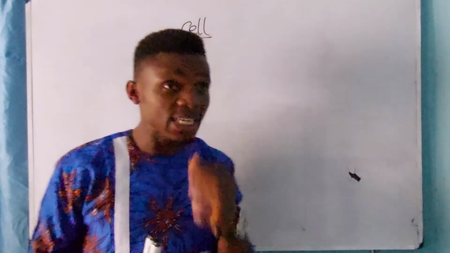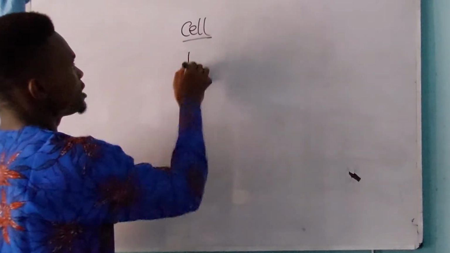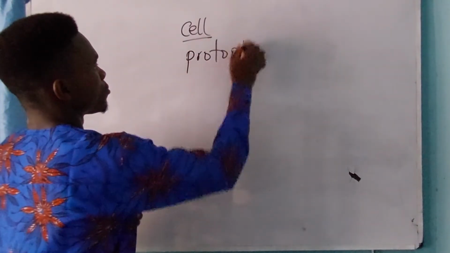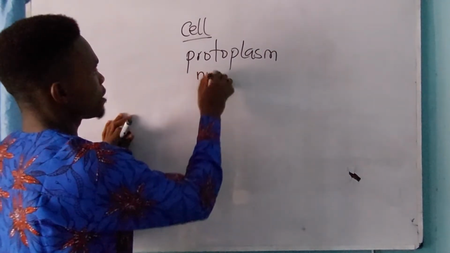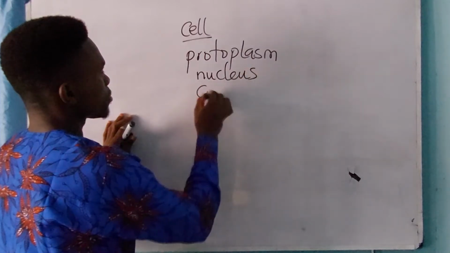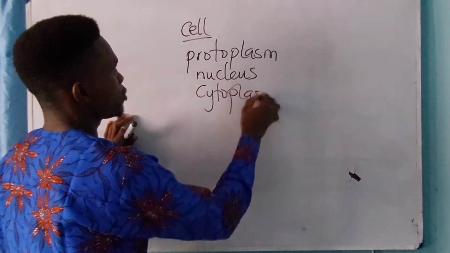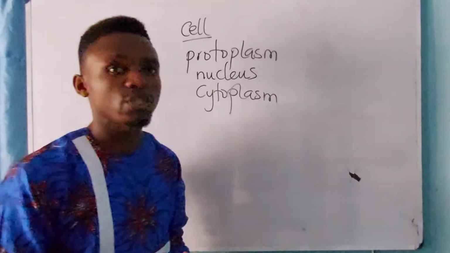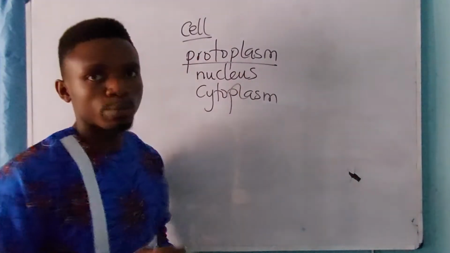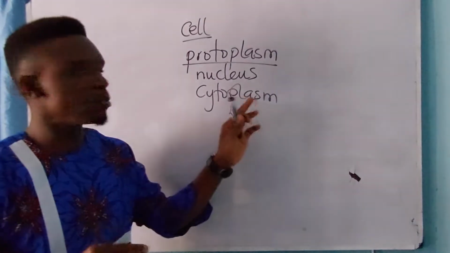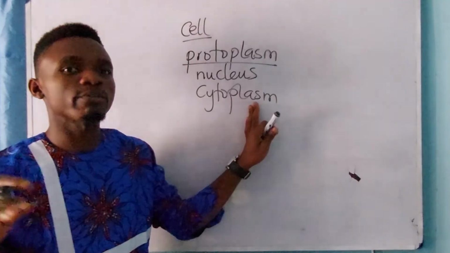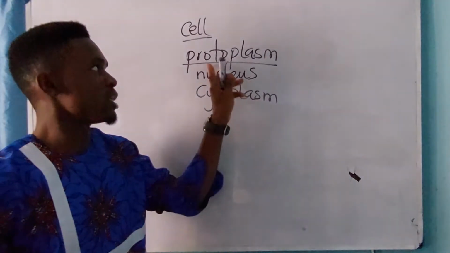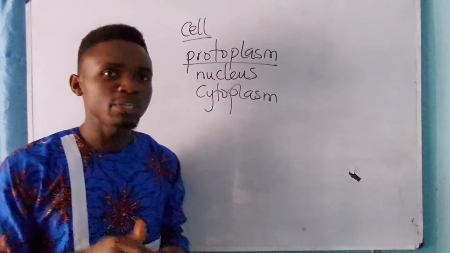But on a broader note, it is the basic structural and functional unit of what? The protoplasm, which is made up of nucleus and cytoplasmic materials. It is made up of nucleus and what? Cytoplasm. Alright, which means that the living content of every cell is called what? The protoplasm. Take note of that. And it is made up of nucleus and cytoplasm. They'll ask you, dash is the living content of the cell. Please take note, it is what? The protoplasm. That is the meaning of the cell.